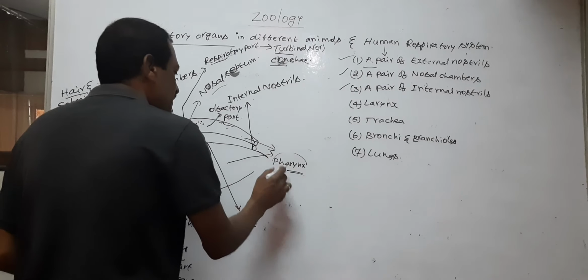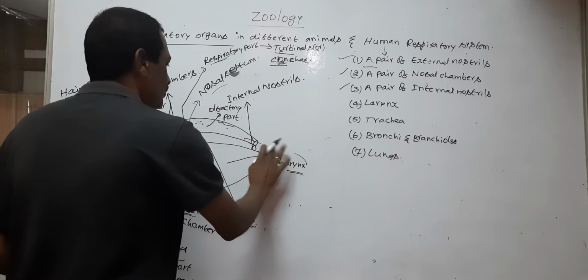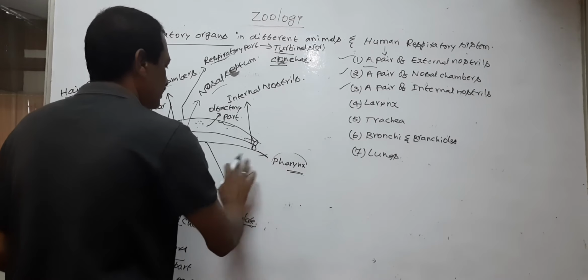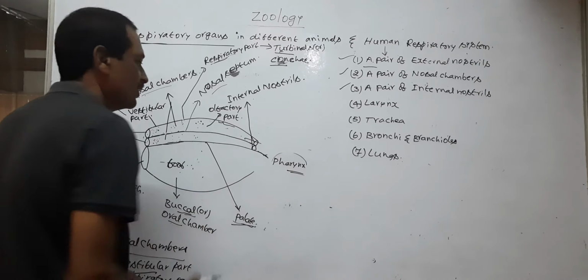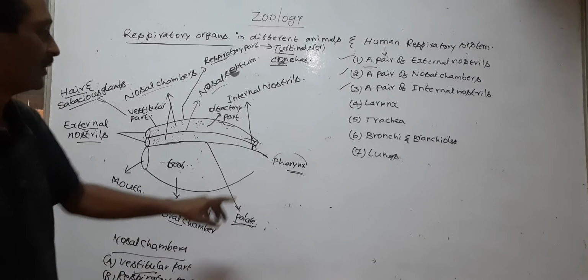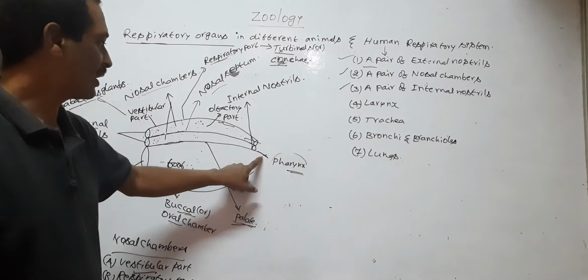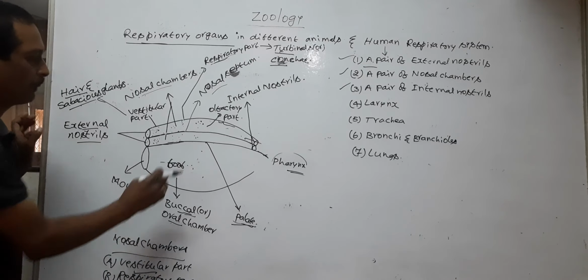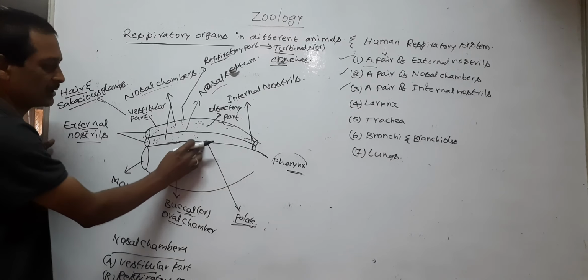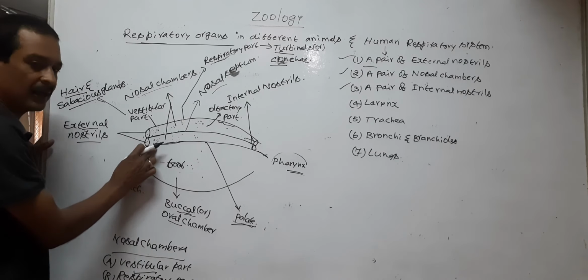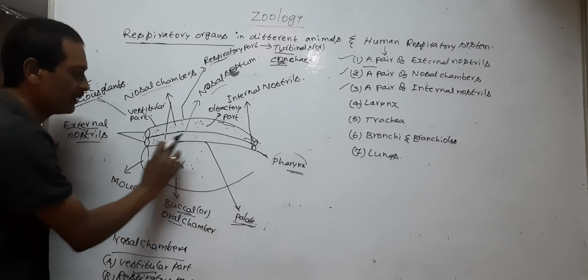Here, the pharynx is divided into three parts by the soft palate. The palate is divided into two parts. The anterior part of the palate is called the hard palate.